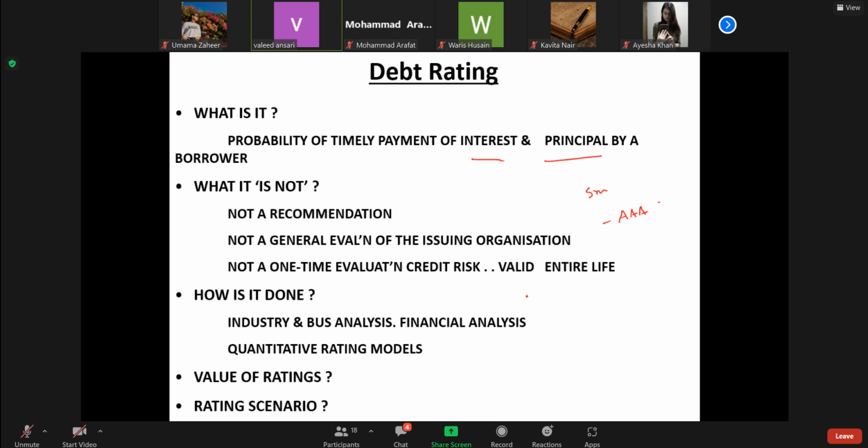In order to arrive at this, elaborate industry, business, and financial analysis of the company are undertaken, and there are models as well. Various models are there, like Altman's Z-score model, that takes into account the current ratio, capital structure, and so on and so forth. So that can tell us about that. There are various kinds of credit rating risk models used by these rating agencies. So I will not go into that detail. I will provide some material you can read. With this, I have briefly covered it, and one more thing I would like to add.